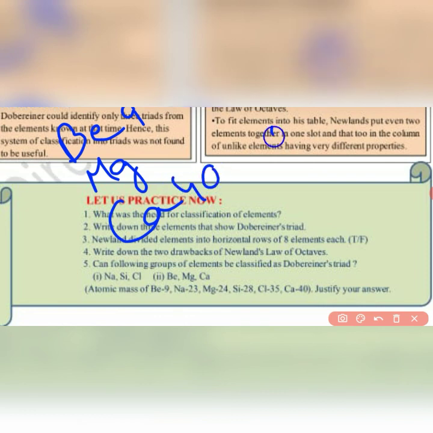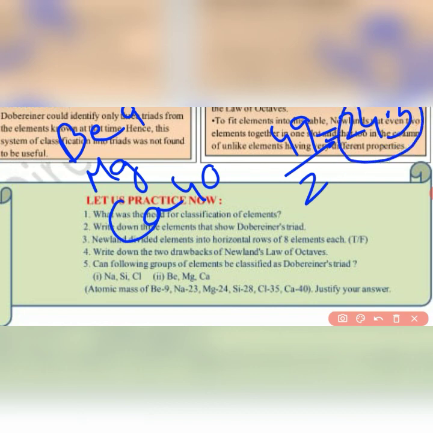So 40 plus 9 will give you 49. When it is divided by 2, it will give you 24.5. And this 24.5 is roughly equal to magnesium. 0.5 is greater, but it is near about similar to magnesium. So that means this second group of elements can be classified as Dobereiner's triad.